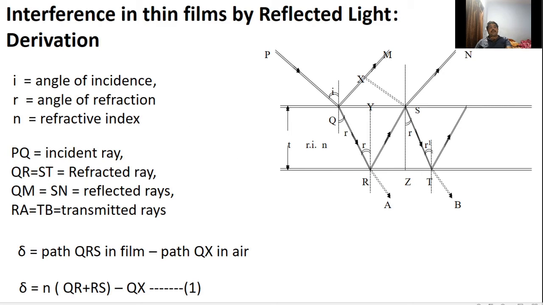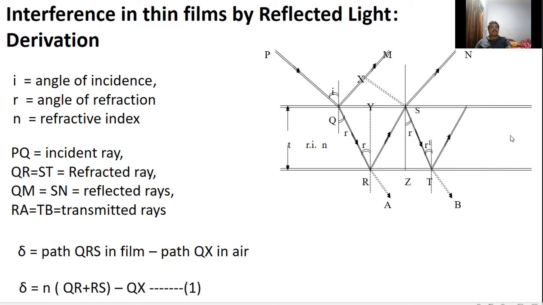Again, at this point, a part of the light is reflected and a part of the light is transmitted from the other side of the film. Again, this light ray strikes this point, and a part of the light is reflected and a part is refracted.